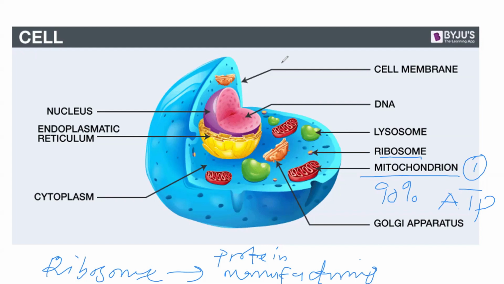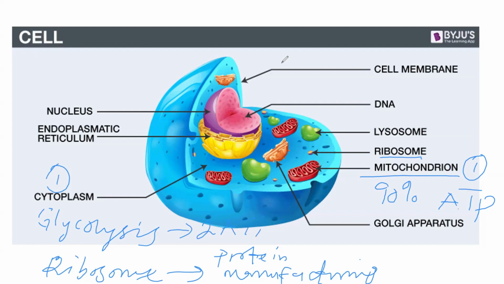And the second place where we synthesize energy in the cell is the cytoplasm. If you remember from your basic knowledge of biology from secondary school, remember the concept called glycolysis. Glycolysis takes place in the cytoplasm, and in glycolysis we generate ATP.